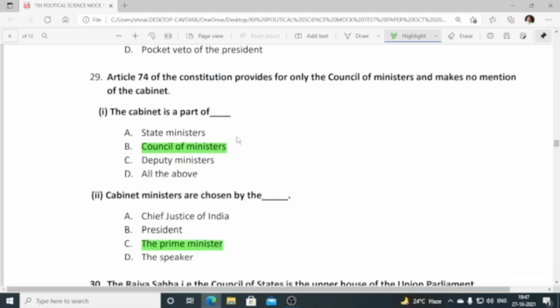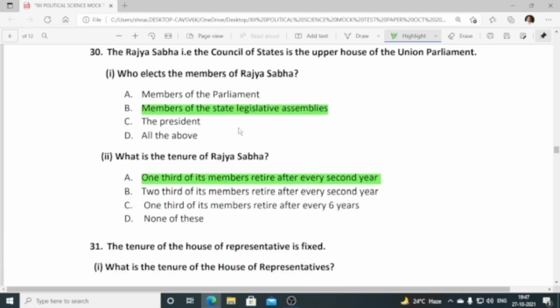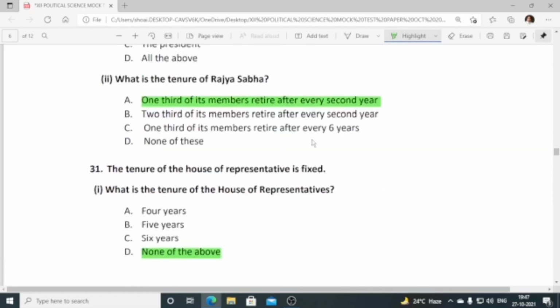Article 74 of the Constitution provides for only the Council of Ministers and makes no mention of the cabinet. Okay, on the basis of this, the cabinet is a part of dash, so the Council of Ministers. 2, cabinet ministers are chosen by the Prime Minister. Then number 30, who elects the members of Rajya Sabha? Members of the State Legislative Assembly. What is the tenure of Rajya Sabha?